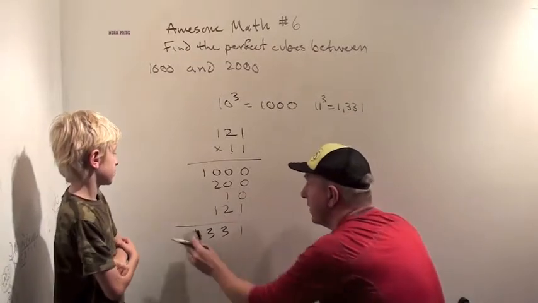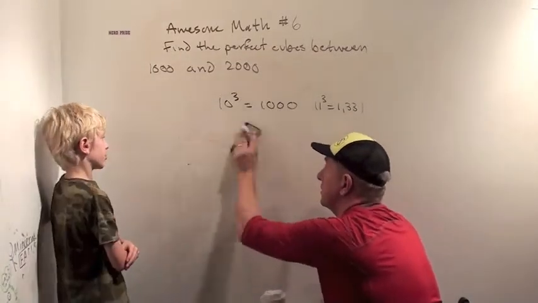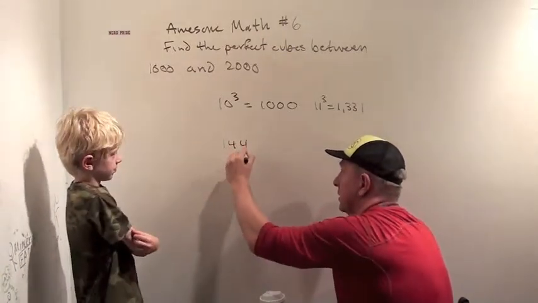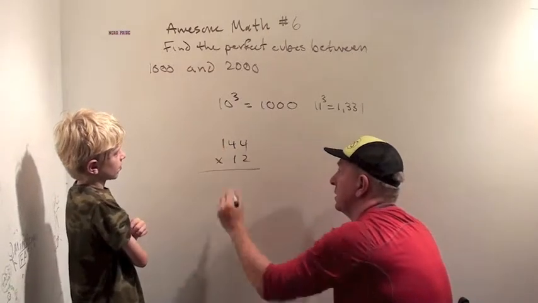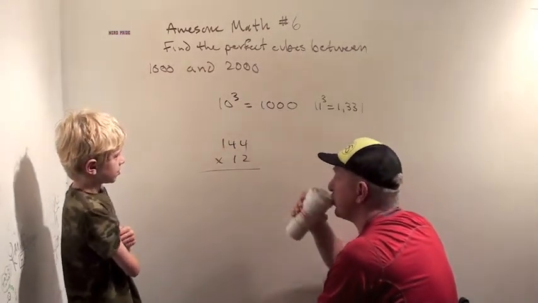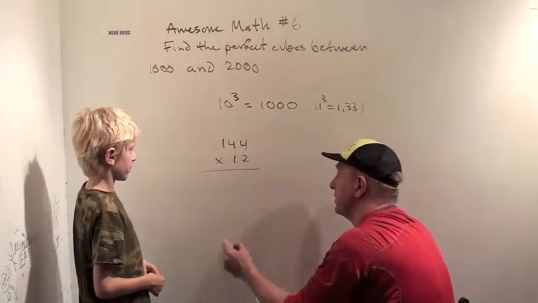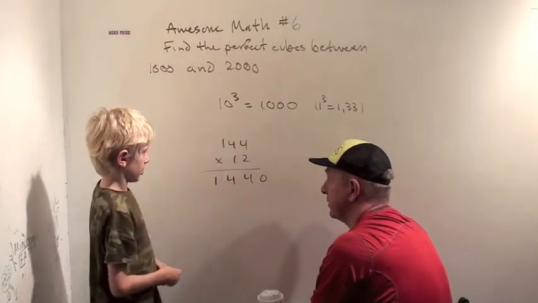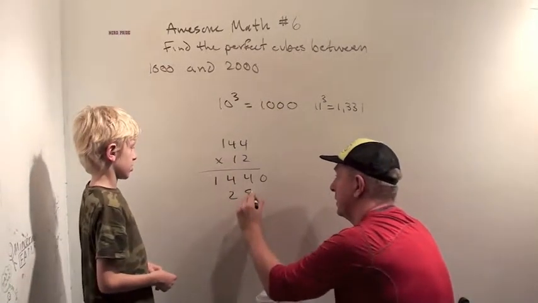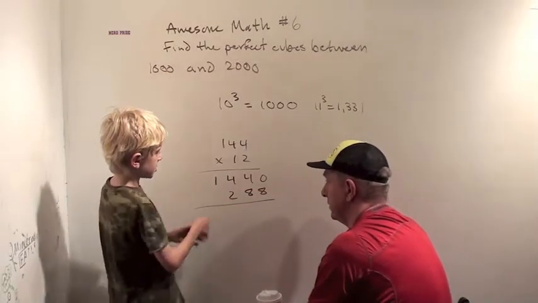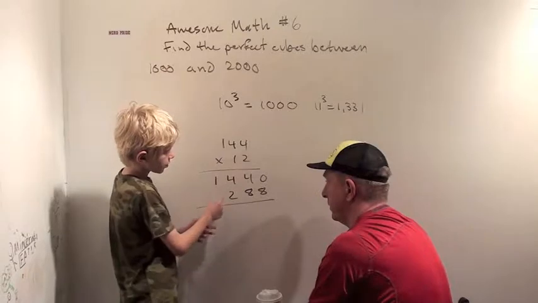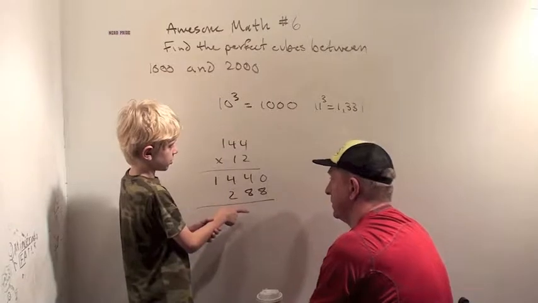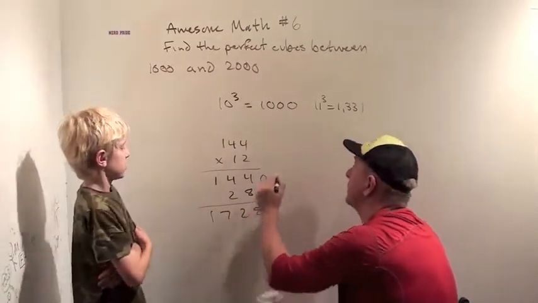Okay, now let's see what 12 cubed is. How are we going to figure that out? Well, 144 is 12 squared, so we have to multiply that by 12. Okay, how are we going to do that? Well, we multiply 144 by 10, so 1440. Okay. Then 144 by 2, 288. Then it's 1728.